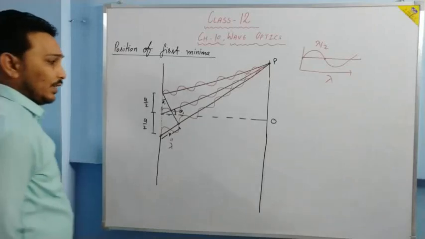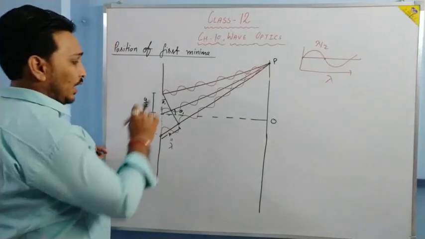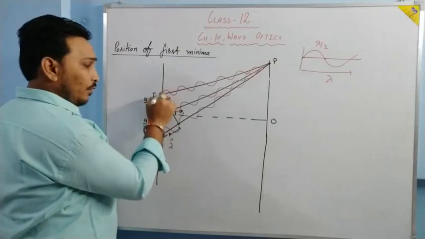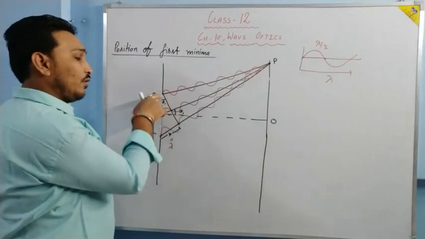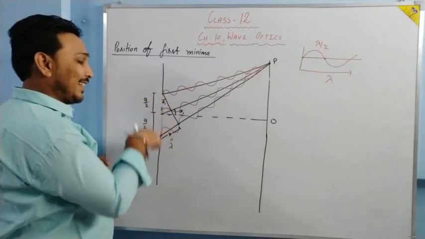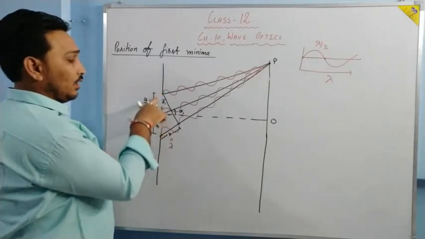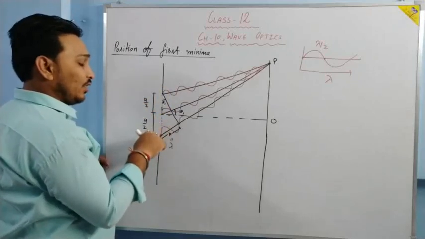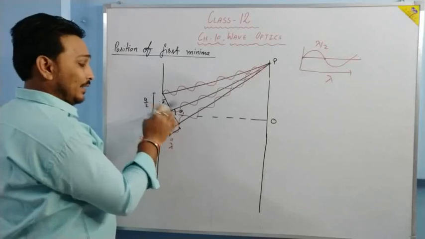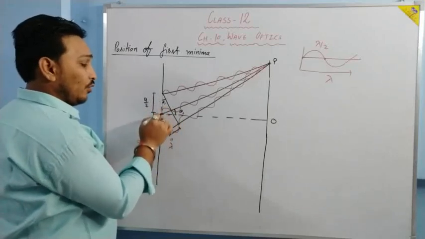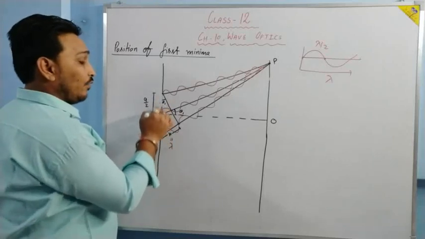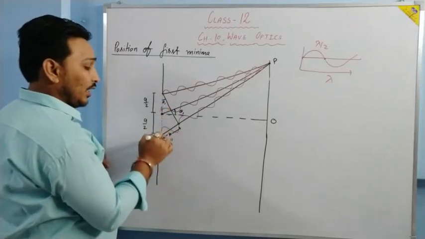Just try to understand that I have divided the slit into two parts. The first point of the upper half, the intensity of its wave, is cancelled by the first wave of the lower half. In the same manner, the last wave of the upper half is cancelled by the last wave of the lower half.